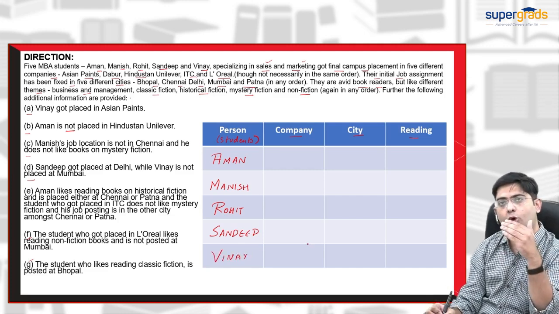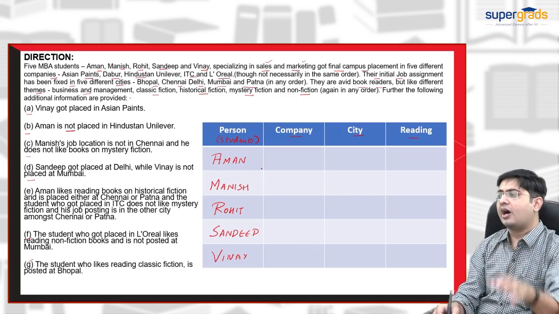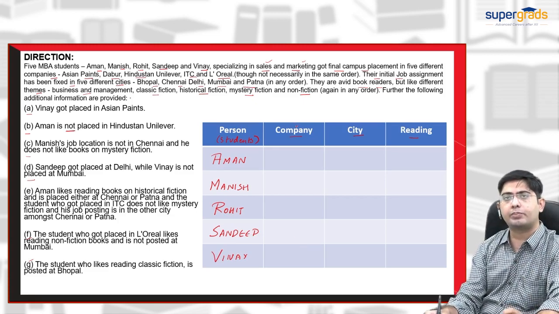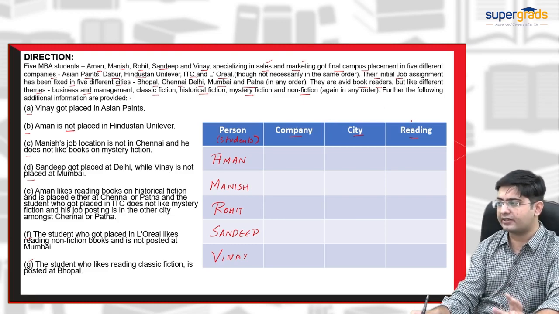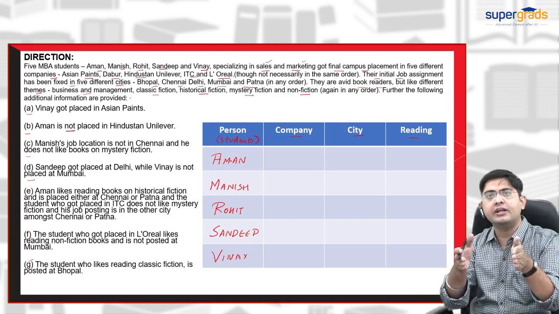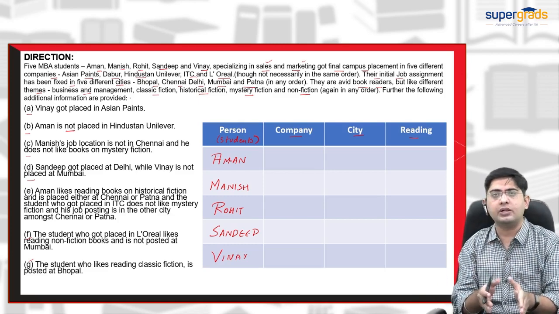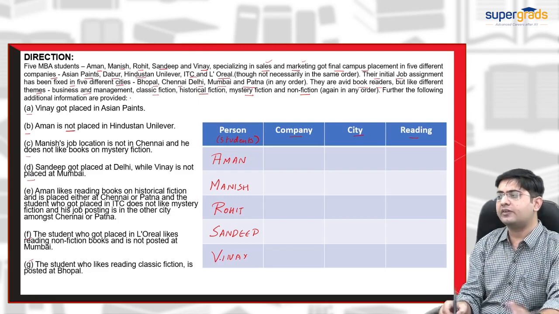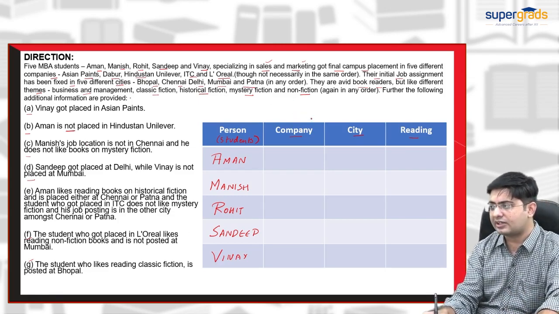What I have done? First, I have listed all the five persons or students who are selected in a particular company, in a particular city, and like particular reading themes. First, I have fixed the persons variable: Aman, Manish, Rohit, Sandeep, and Vinay. Now, let us proceed with the clues for the other three variables.